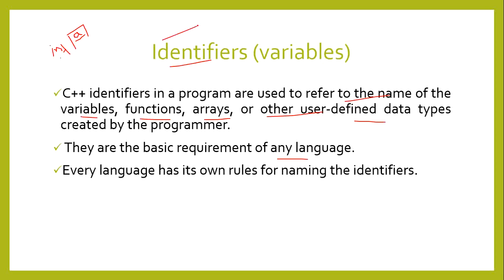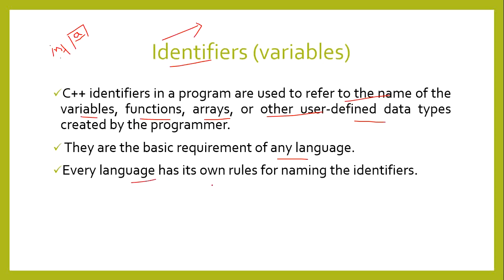Identifier is a basic requirement of any language. In Java also we declare variables, classes, functions, and arrays. The names of the array, variable, class, and function all come under identifiers only.